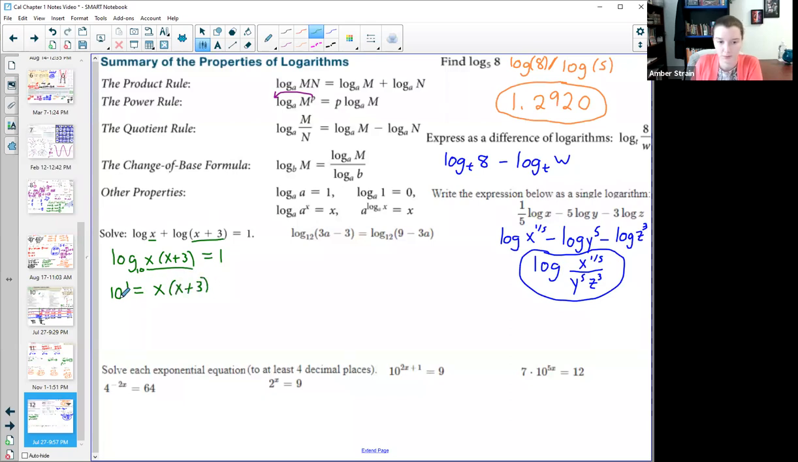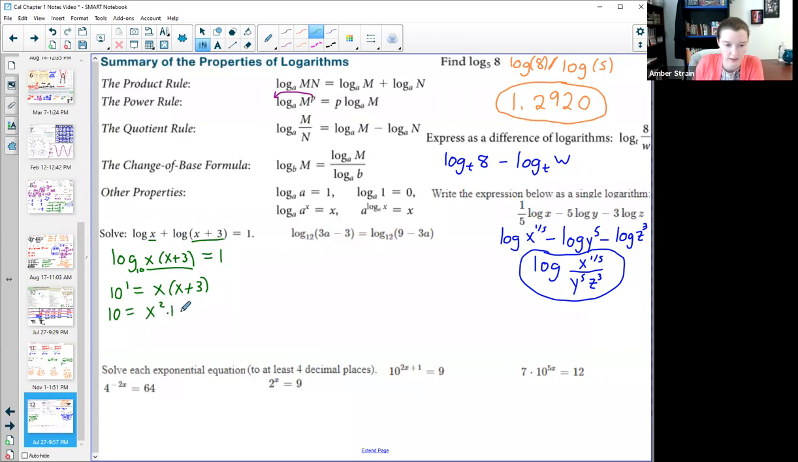Now notice in all of these problems, we should end up with a regular non-log equation by the second step. So when I switched it to the exponential form, it wasn't log of 10 to the 1, it was just 10 to the 1. So now I can solve it just like always. This is going to end up being a quadratic. 10 to the first is, of course, 10.